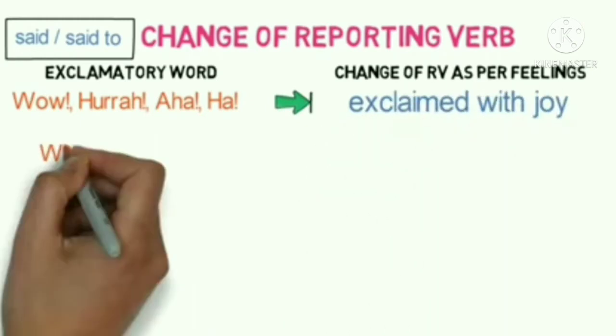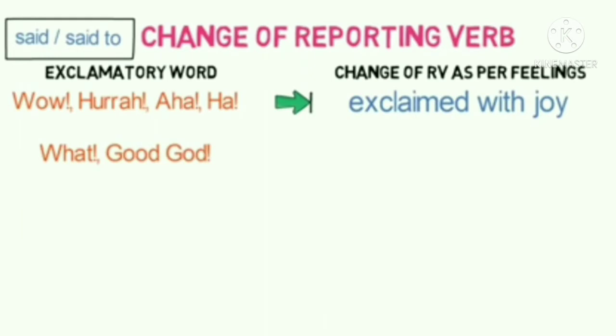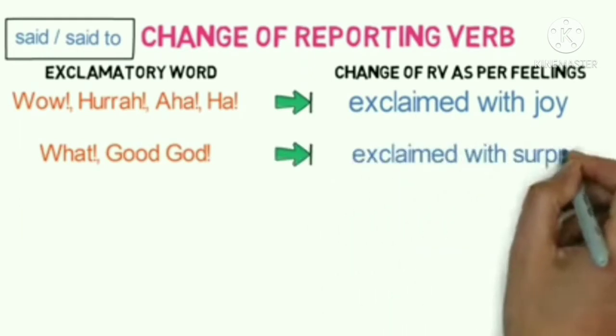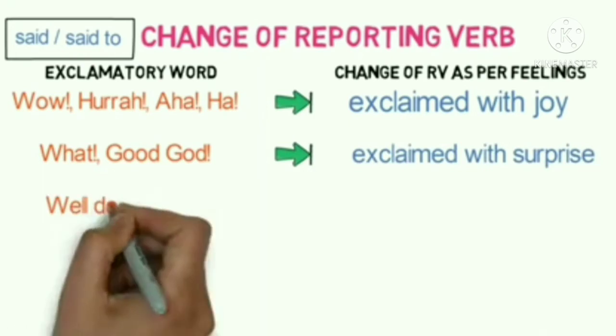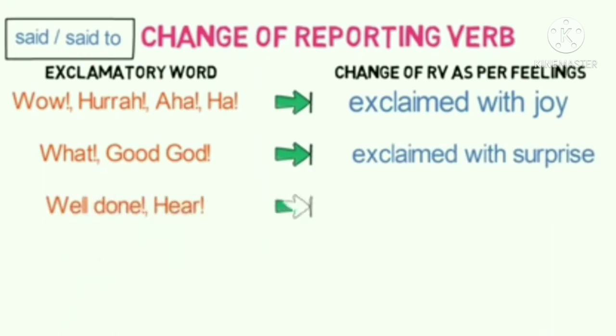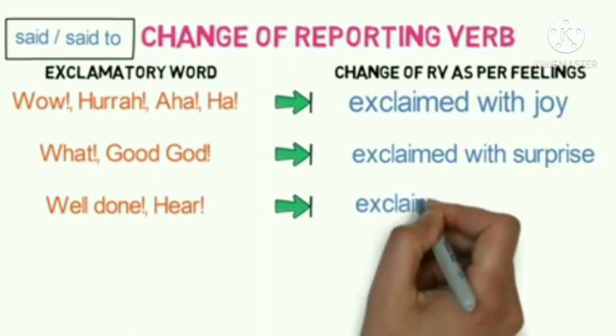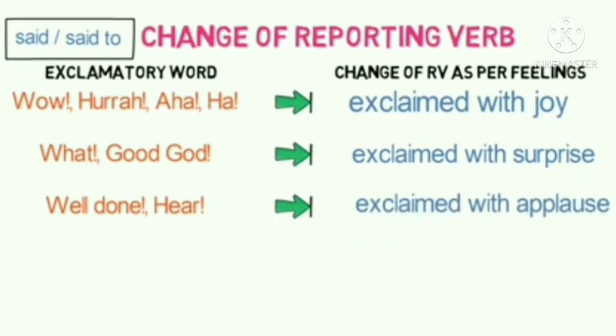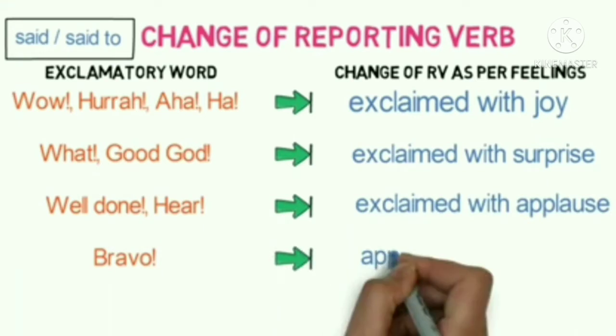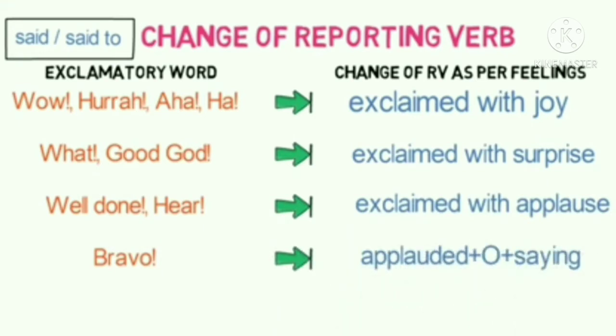If the exclamatory words are what, good God, then it is changed to exclaimed with surprise. If the exclamatory word is well done or here, then it is changed to exclaimed with applause. If the exclamatory word is bravo, then it is changed to applauded plus object plus saying.